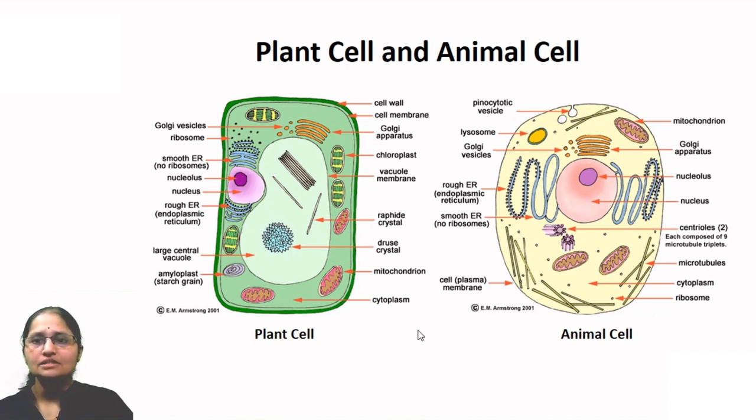In animal cells, vacuoles, if present, are small in size and many in number. Whereas a plant cell always has a single vacuole and it is very large in size. So these are the main differences between a plant cell and an animal cell. You can observe the cells and find out if there are any other differences.